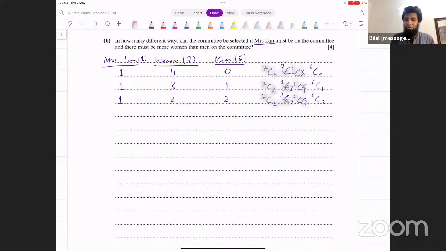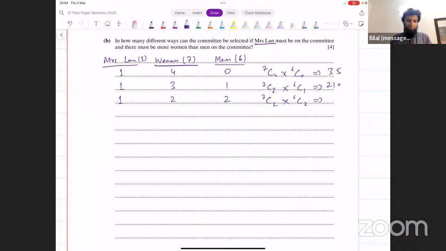Now we can find the number of possibilities that we get for each of these cases and then just add them up together. Let's see what we get for the first case, 7C4, that is 35. And then 7C3 multiplied by 6C1, which is a 6, that's 210.